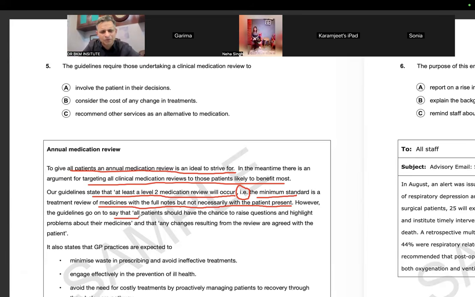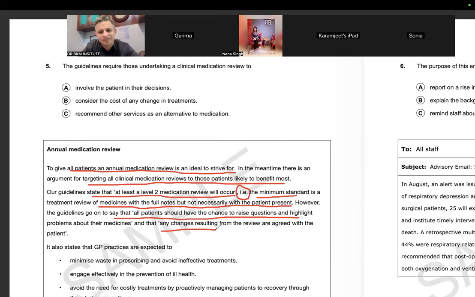However, the guidelines go on to say that all the patients should have the chance to raise questions and to highlight problems about their medications. So what this is saying is that whether the patient is present or not is not necessary, but at least all the patients should get a chance to express themselves about the medicines.